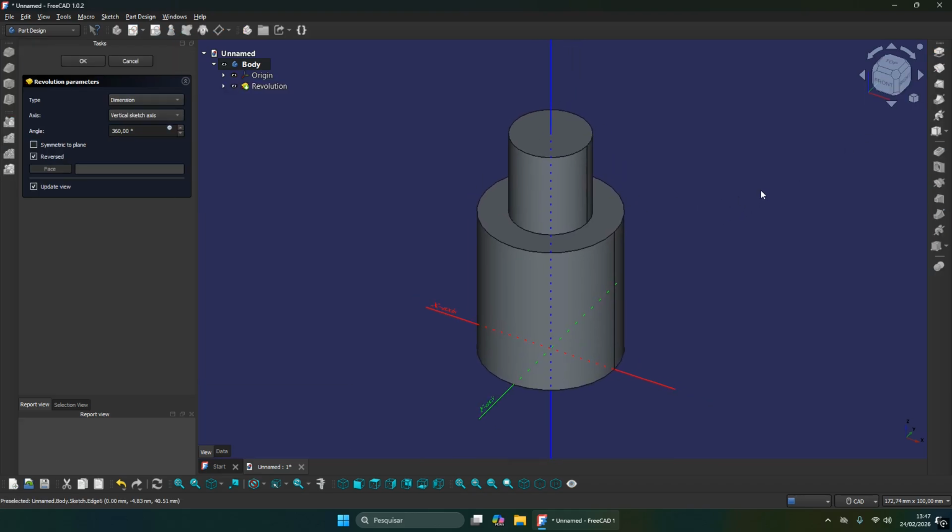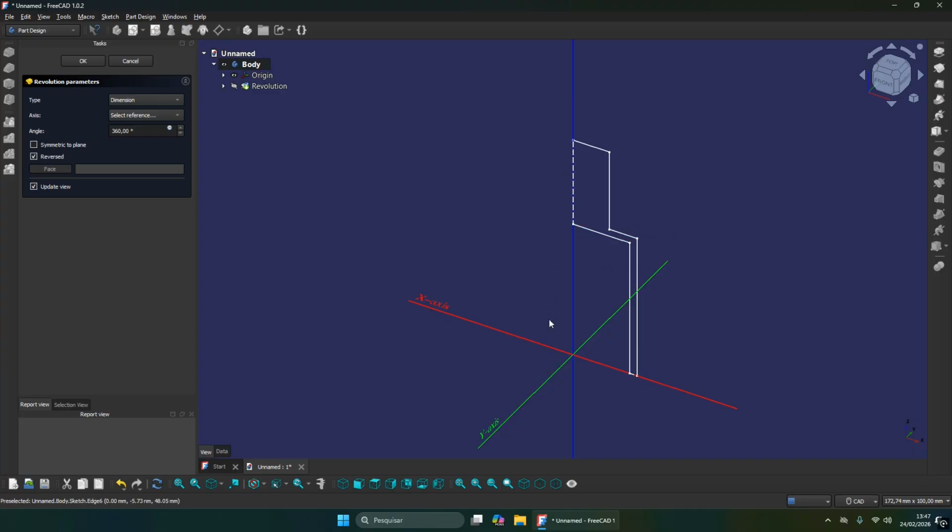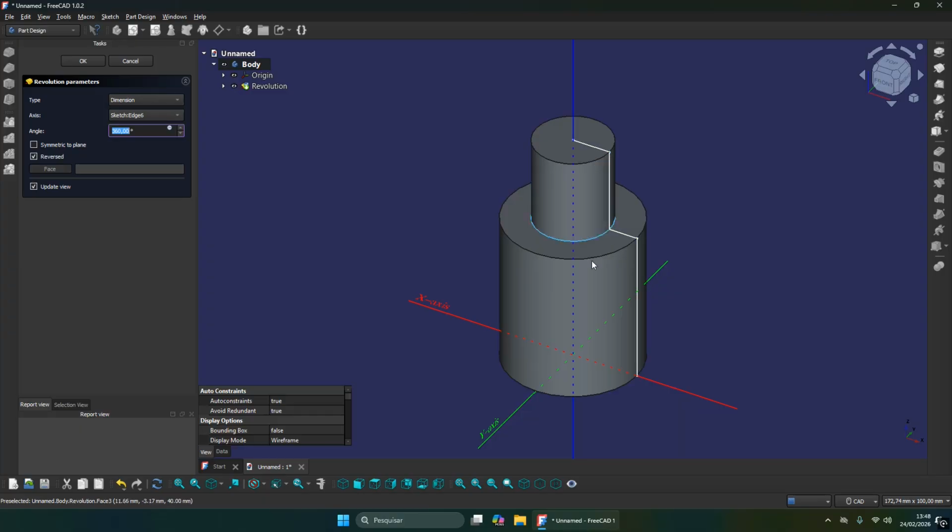But if you guys do that, pay attention that the vertical sketch axis is the type of the axis. But I would like to ask you guys to change here. Select reference instead of using the vertical. I ask you guys always to select the respective line that you need to create the revolution.